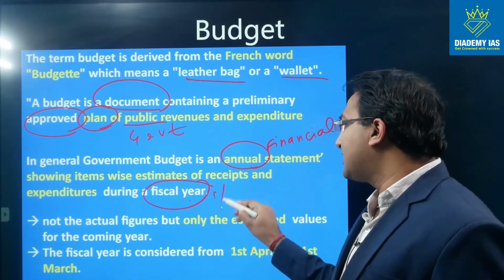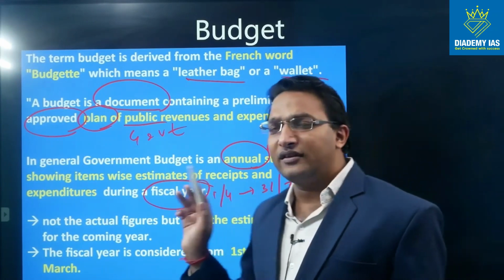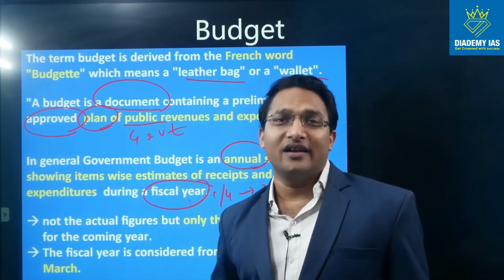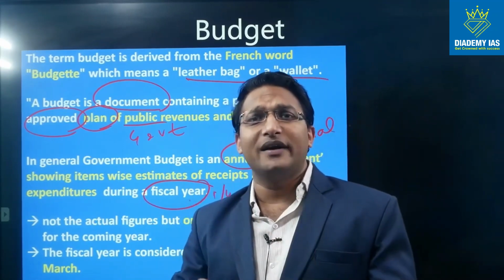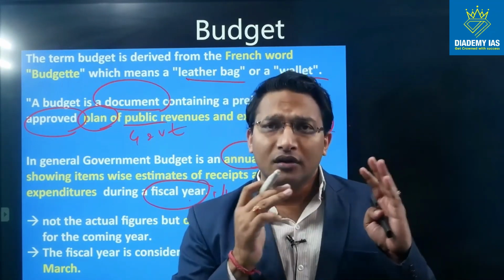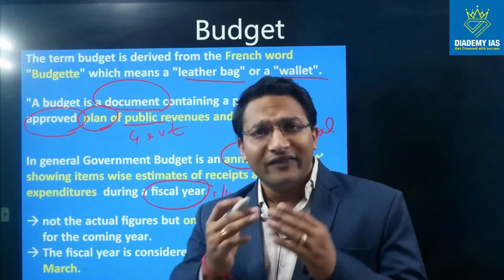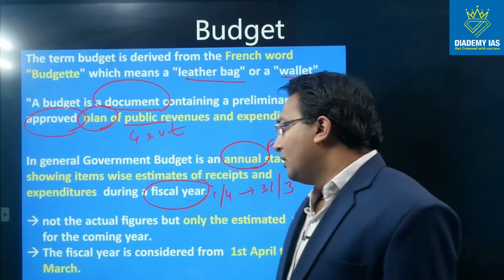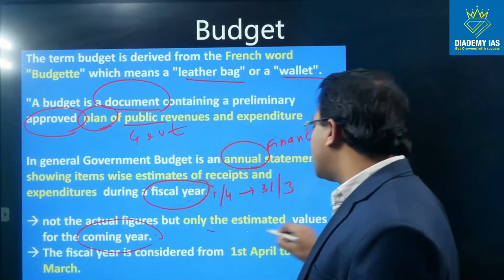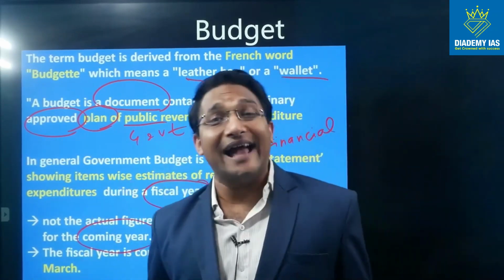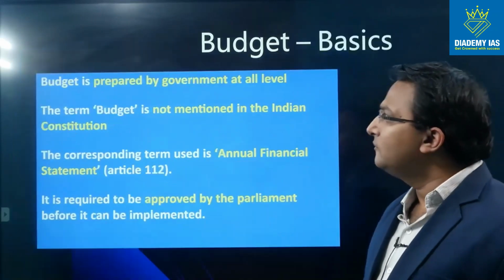Fiscal year means the year starting on 1st of April and ending on 31st of March, right? So this is showing the estimated figure item-wise. Item-wise means for every head of expenditure, how much expenditure is being done for the health, education, housing, sanitation, drinking water, welfare of the elderly people, welfare of the children, etc. Not the actual figure, but only the estimated values for the coming year. So for the coming year, we are giving estimated values. For the previous year, we are giving the actual values also. The fiscal year is considered from 1st April to 31st March.